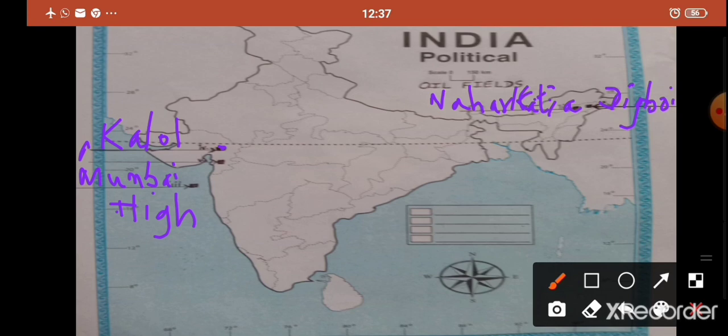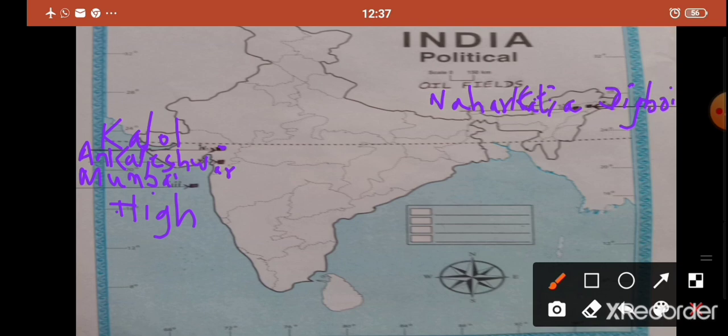Okay. I am writing here Ankaleshwar. Okay, students. Here I don't have space, so I have written in this way. You are going to write neatly.